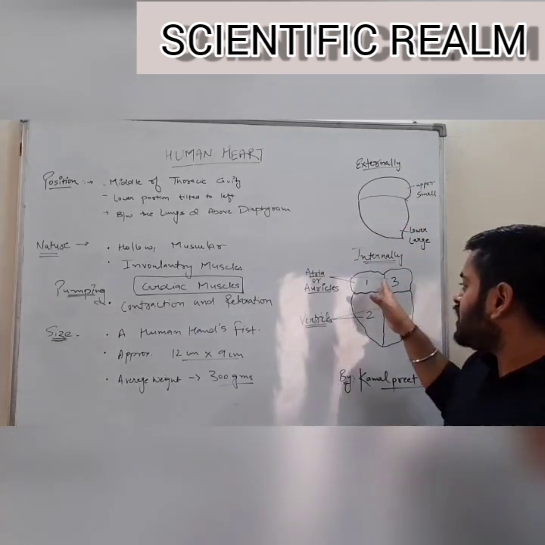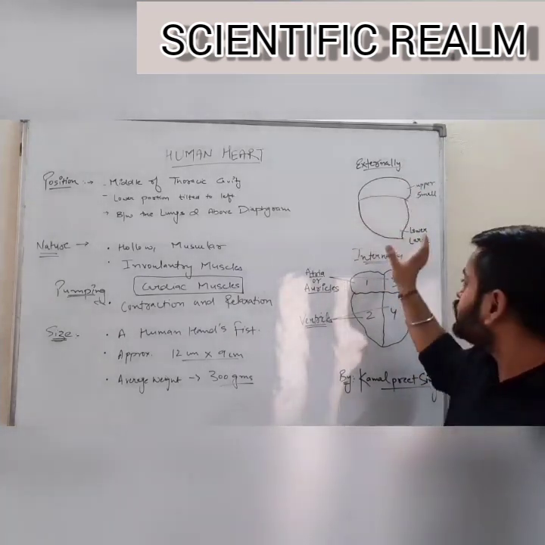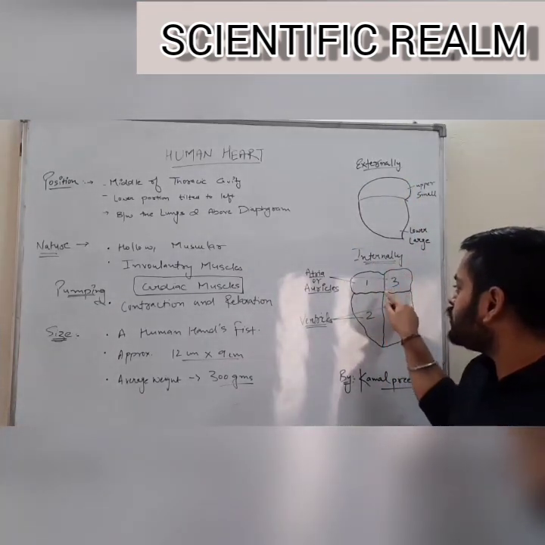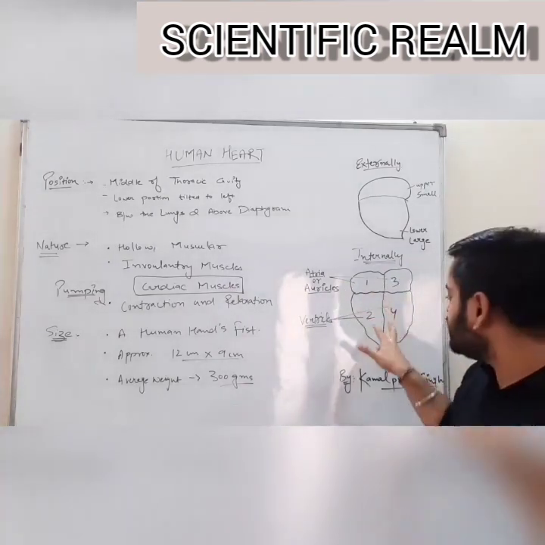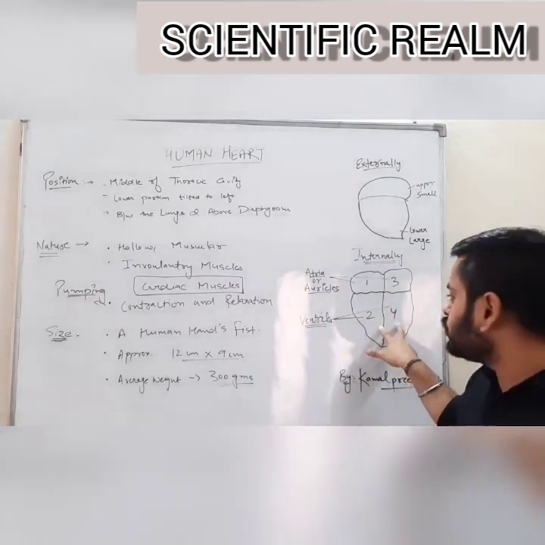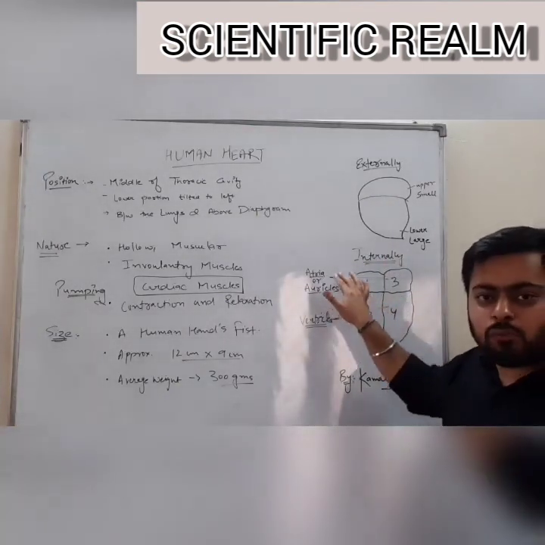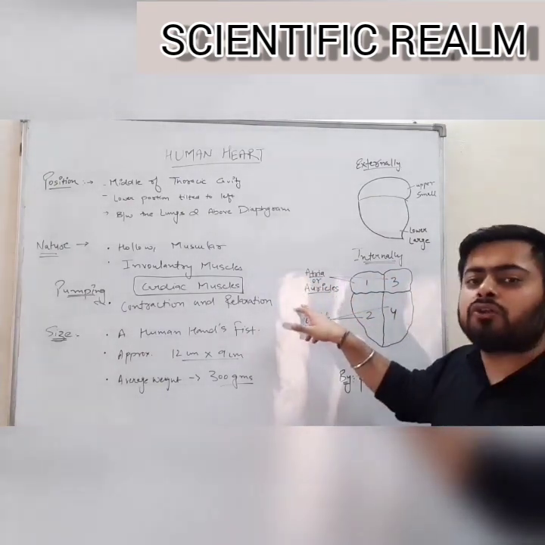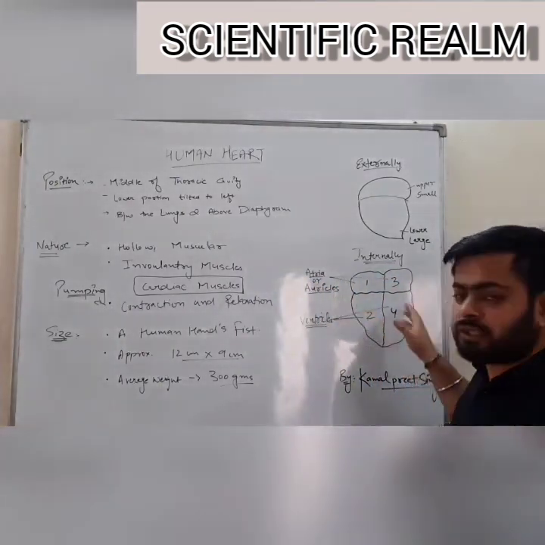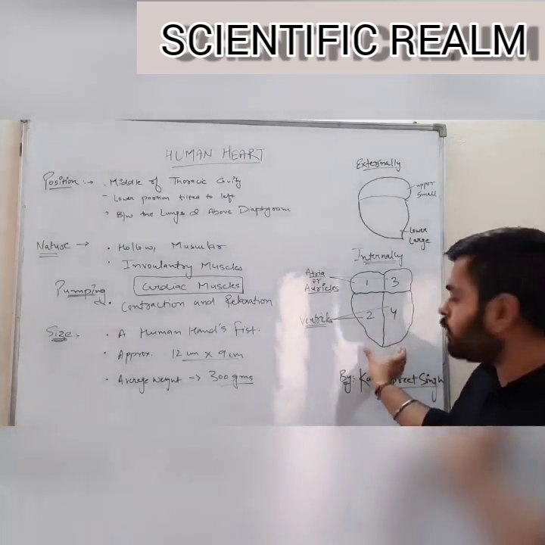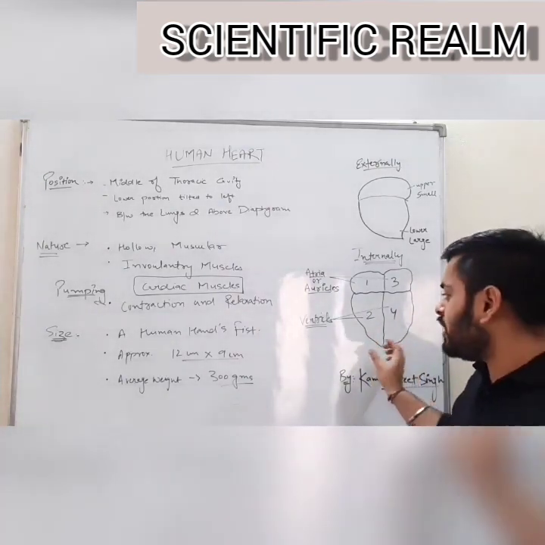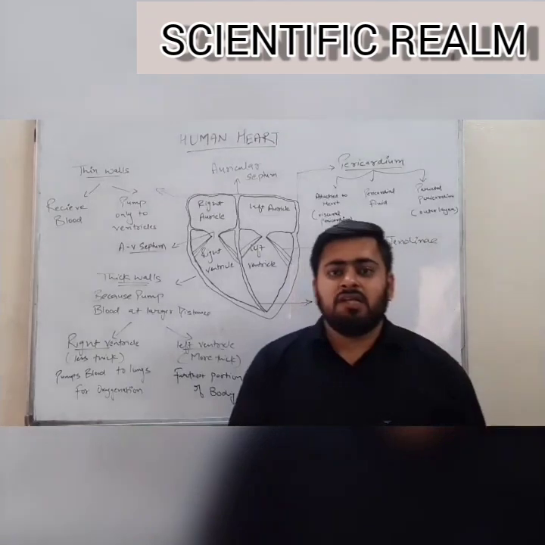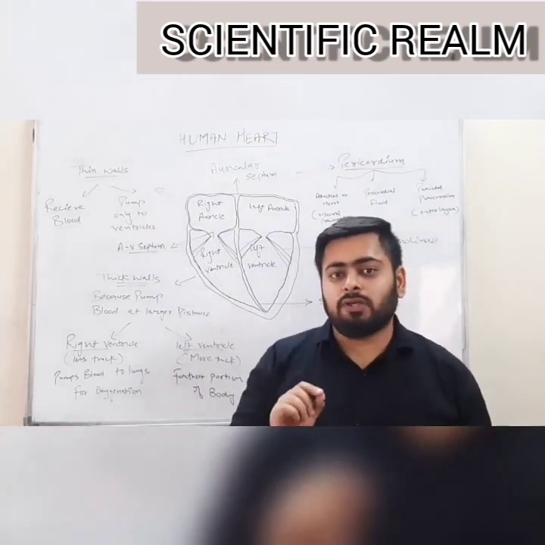Four chambers, for example, the upper portion. From outside the upper portion is seen as one, but from inside it is seen that the upper portion is also divided into two portions. Similarly, the lower portion is also divided into two portions. The upper portion, or the smaller portion which is broad in nature, is known as the atrium or auricular chamber. And the lower portion which is pointed in nature, not broad but pointed and slightly tilted to the left, is known as the ventricular chamber or ventricles. Let us now study in detail the structure of the human heart.